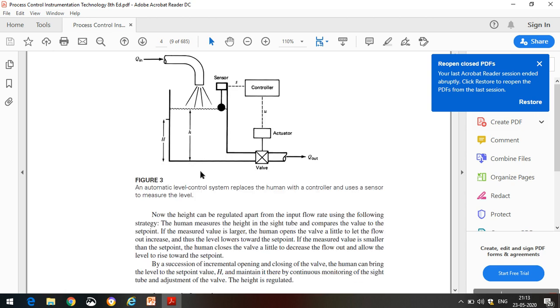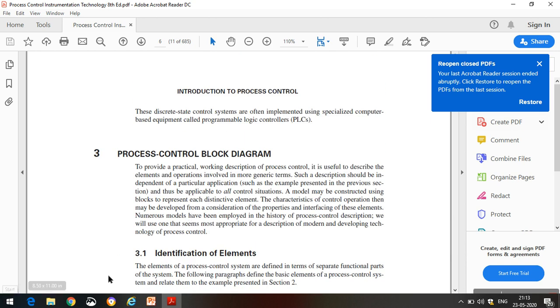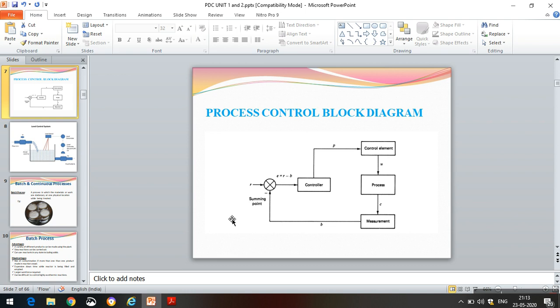With this, we will again see the complete process control block diagram. Then we will go for some other topics.